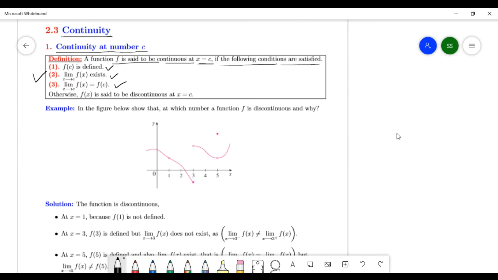If any condition from the above three conditions fails, then you say the function is discontinuous at number C. If one condition fails, then you say the function is discontinuous at number C. Okay.